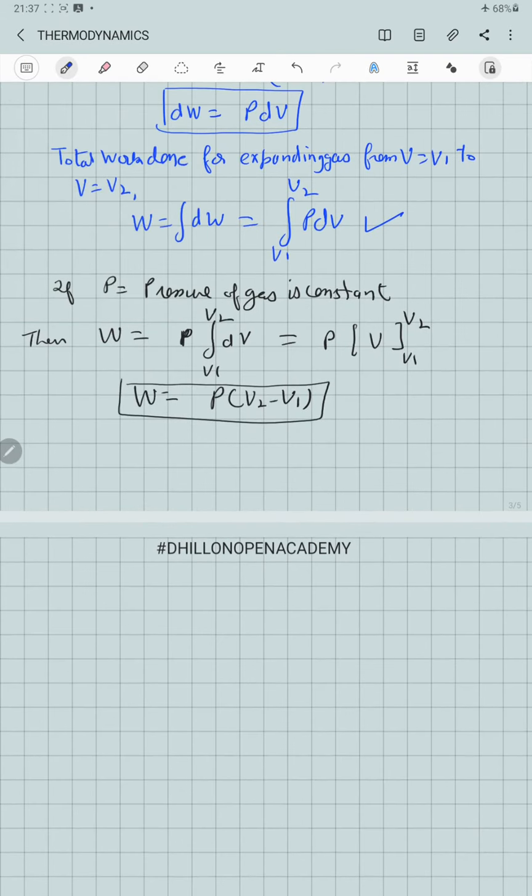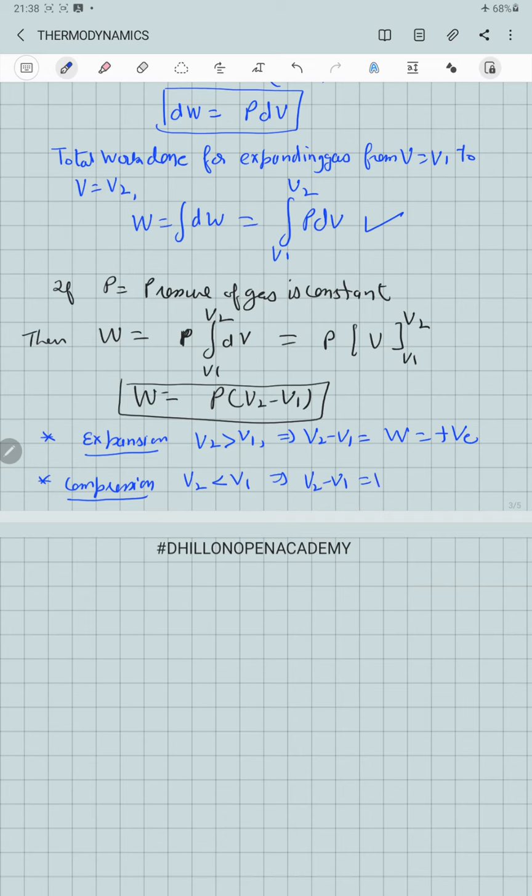From this expression we can clearly see that if expansion is there, V2 will be greater than V1, V2 minus V1 is positive, and hence work done will be positive. So work done by the gas during expansion will be positive. If compression of the gas is taking place, then final volume V2 will be less than V1. So in this case V2 minus V1 is negative, and hence work done will be negative. That is, work done on the gas for compressing it will be negative in nature.